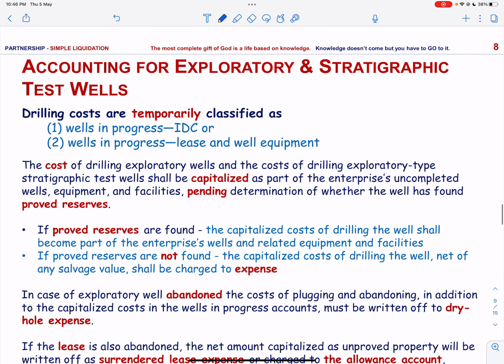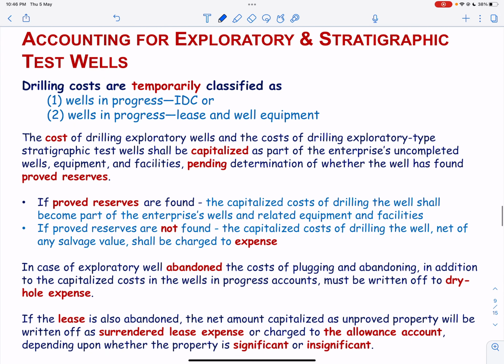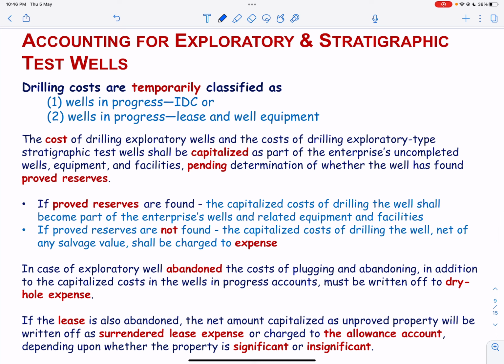Drilling costs are temporarily classified as wells in progress, or wells in progress, lease, and well equipment. The term well in progress is used in place of the FASB terminology uncompleted wells, equipment and facilities. You can note that wells in progress therefore include not only unfinished wells but also unfinished equipment and facilities.